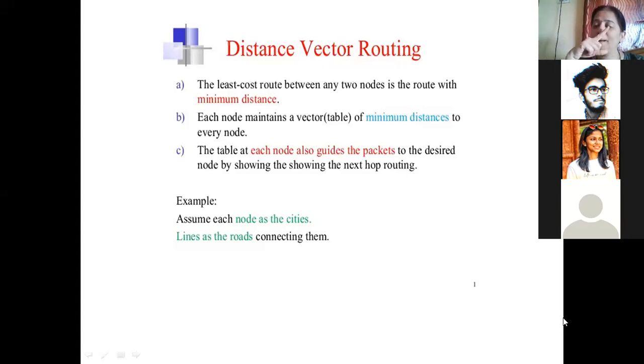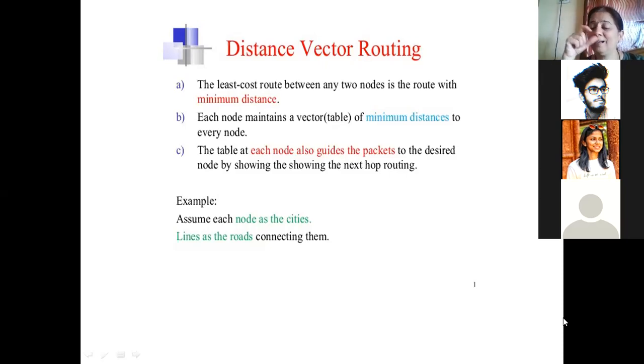Suppose Belgaum to Bangalore requires 500 kilometers, and Bangalore to Chennai is another 300 kilometers. So 500 plus 300, the total distance that I have to cover to go from Belgaum to Chennai would be 800. This same concept is used in distance vector routing.